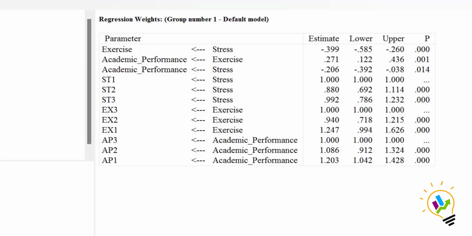Now here you can see stress is having significant impact on exercise. Exercise is also having significant impact on academic performance, and stress is also having significant impact on academic performance. You can see stress is having negative impact on exercise and stress is having negative impact on academic performance also. You can see the p value is 0.014. These values we got with the bootstrap sample.